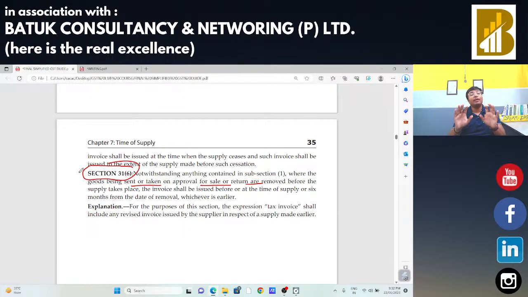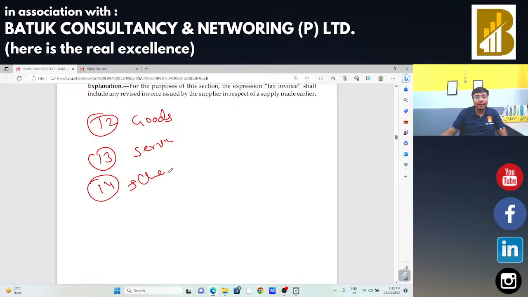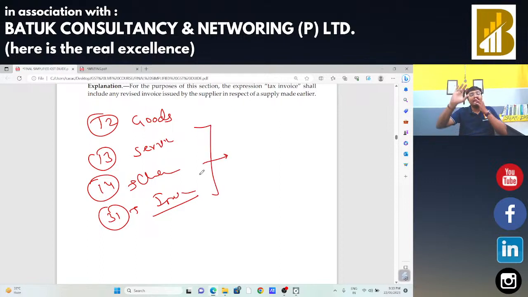So whenever we are going to say anything to our client, or whenever we are going to issue any type of notices to any client, in that case we need to check the relevant section also. So once confirm to me, we had covered one important topic, that is time of supply. Section 12 in case of goods, section 13 in case of services, section 14 in case of change in rate of tax, section 31 regarding invoice. Is it okay for you? Invoice in case of composition taxable person, refund voucher, advance voucher, receipt voucher, in case of continuous supply of services, in case of goods sent on approval basis.